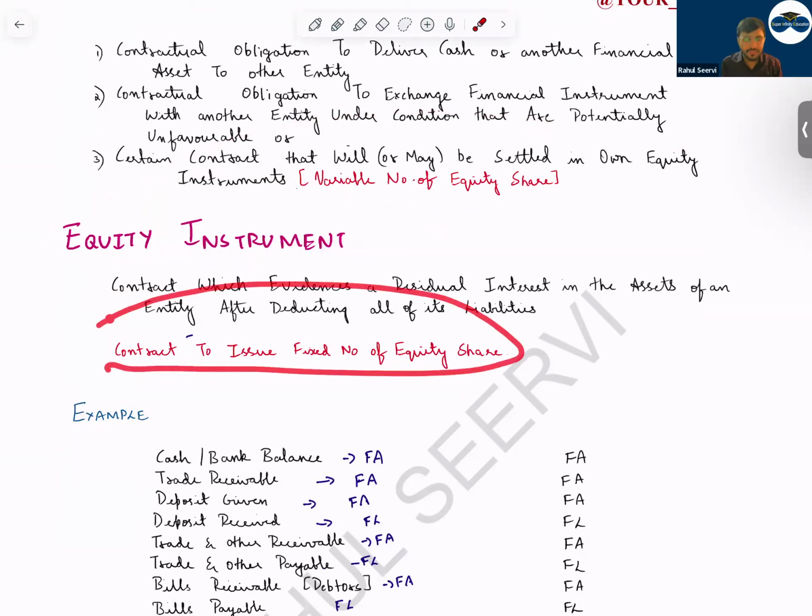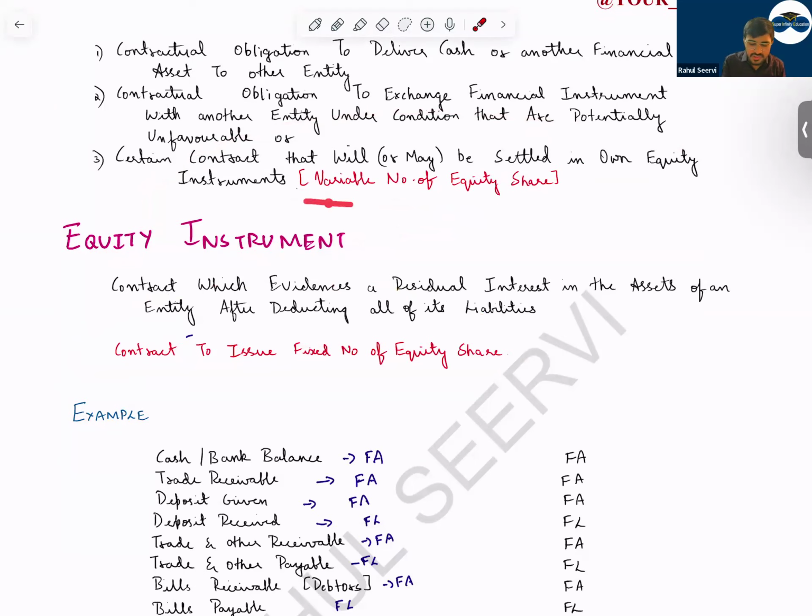So a contract to issue a fixed number of shares. In your exam, if it's mentioned that a variable number of shares are given, then it's a liability. If it's a fixed number of shares, it is what? Equity. So remember this point.